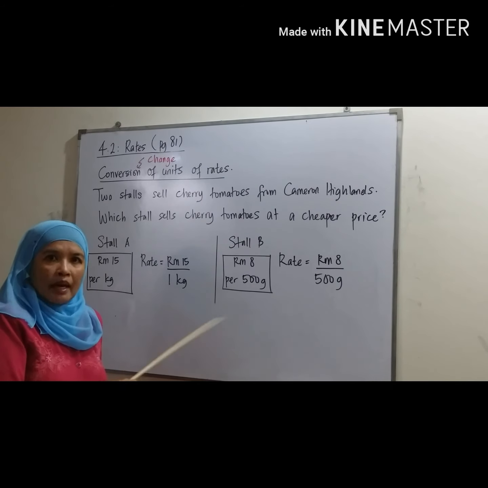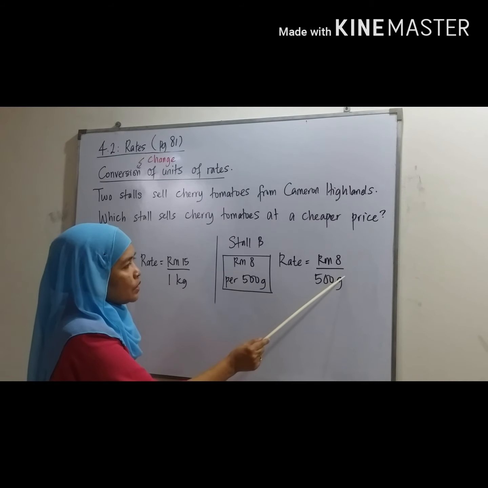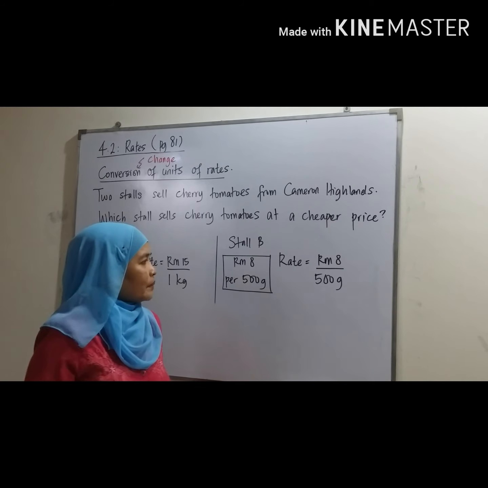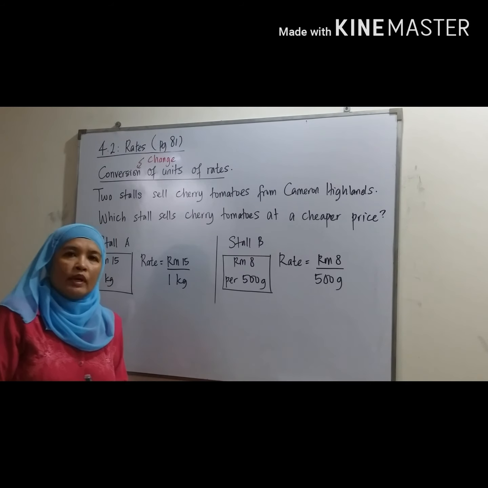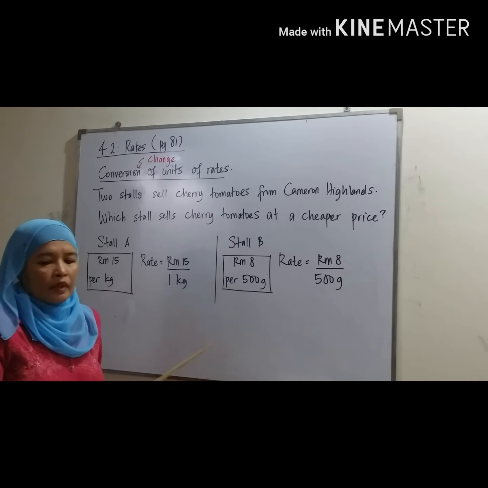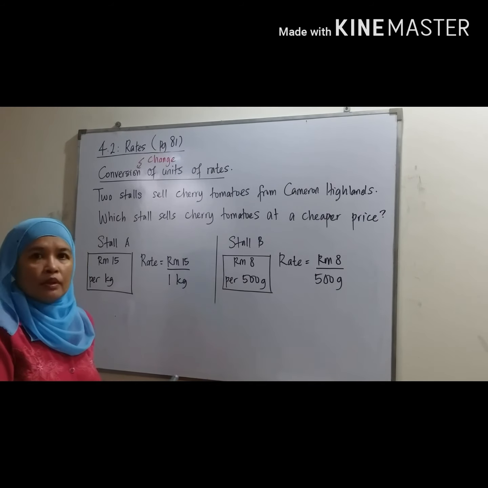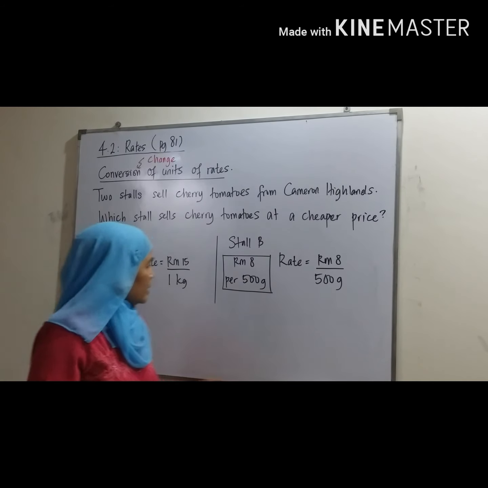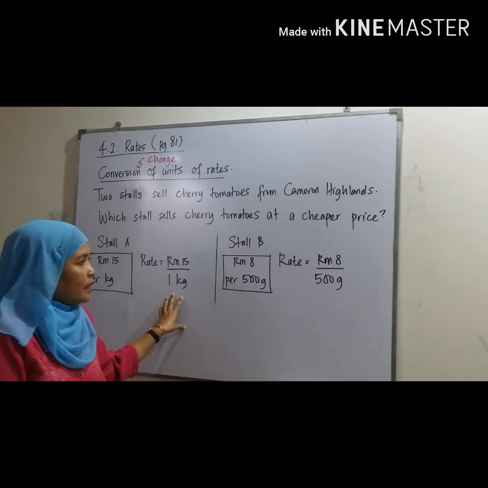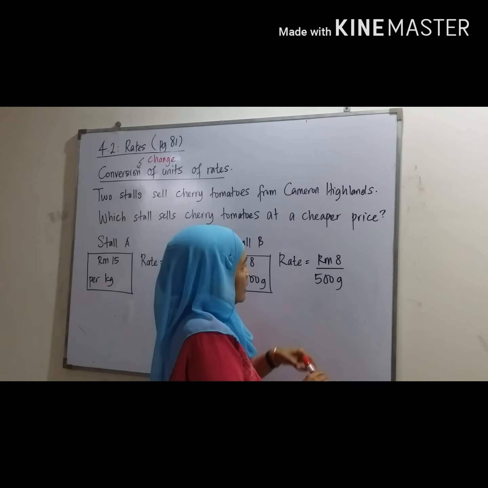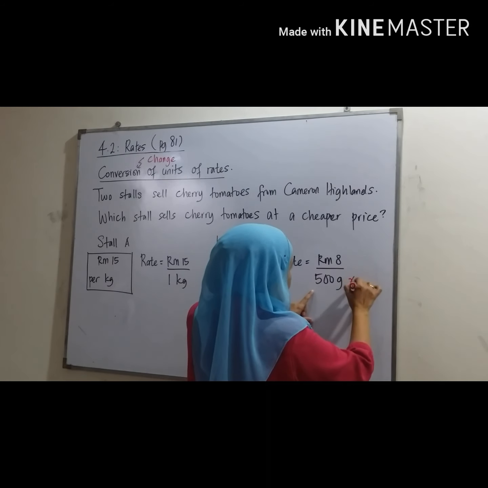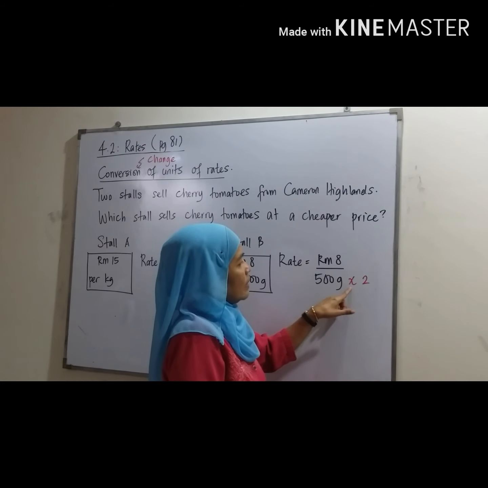To compare, we have to make sure the value here is in the same unit. Which one is easier, change both to gram or both to kg? Teacher chooses to change to kg. So this one doesn't need to change anything. For 500 gram, teacher will multiply the denominator by 2.